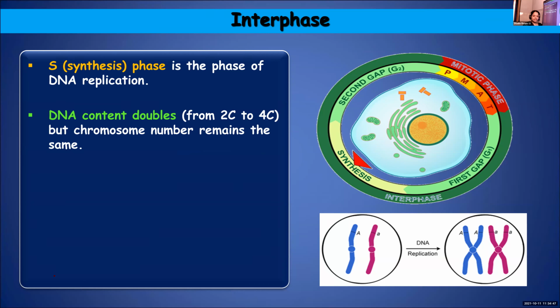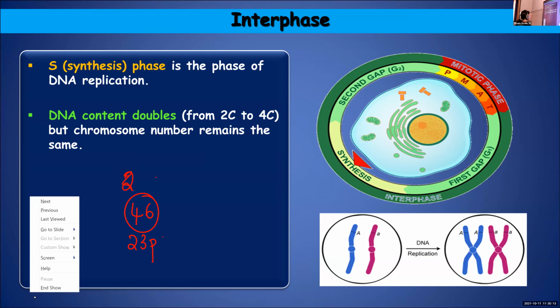A cell having diploid set of chromosomes will remain diploid. If we take the case of a cell with 46 chromosomes or 23 pairs of chromosomes, it will remain diploid even after synthesis phase.